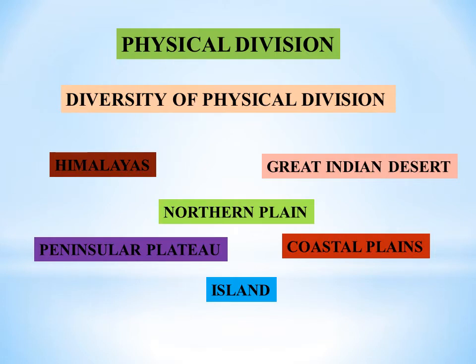Let me see about the physical division. All kinds of landforms are present in India. This makes the physical features of the country rich and diverse. The country can be divided into six major divisions based on its physical features. So, Himalayas, Great Indian Desert, Northern Plain, Peninsular Plateau, Coastal Plains, and Islands.